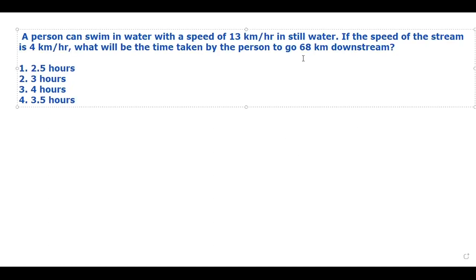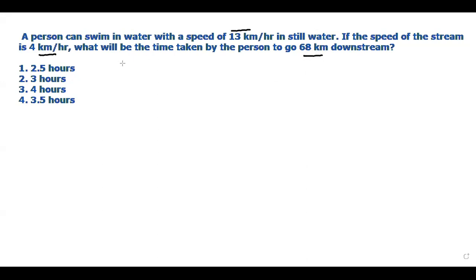All right, let us solve this question now. What is it saying? A person can swim in still water with a speed of 13 km per hour. If the speed of the stream is 4 km per hour, what will be the time taken by the person to go 68 km downstream? How are we going to solve it? What does this speed mean?